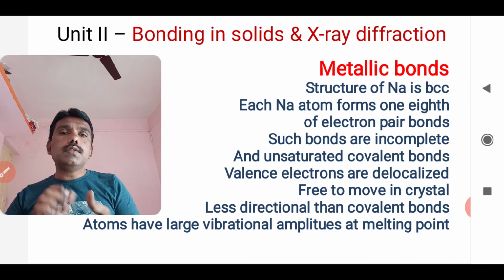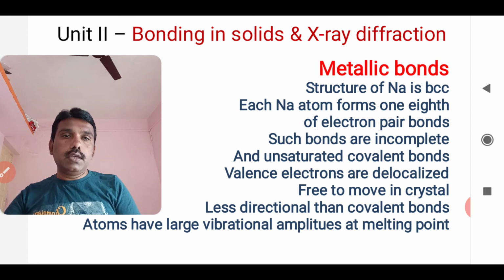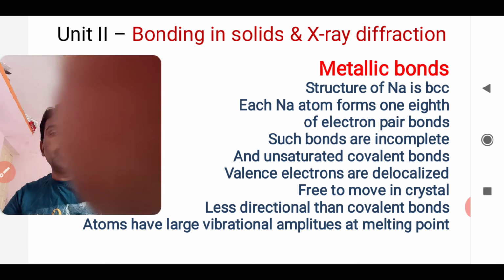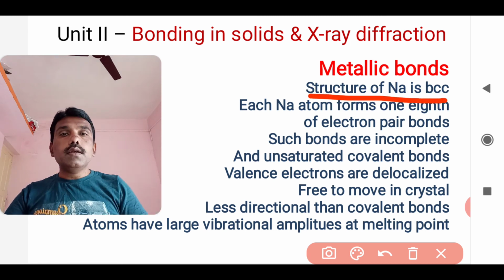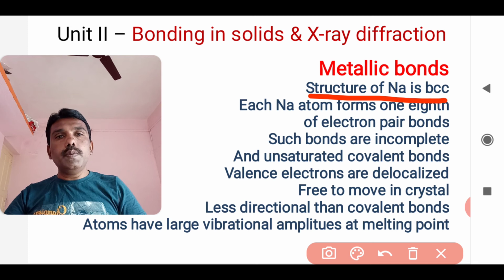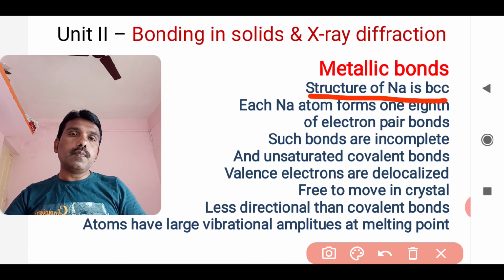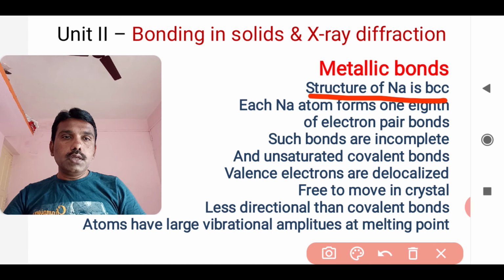Now, if you look at the structure of the Na atom, as we have already seen in the first unit on crystal structure, Na is made up of BCC, body centered cubic. It is not exactly FCC.